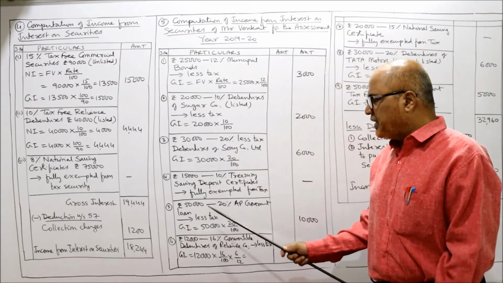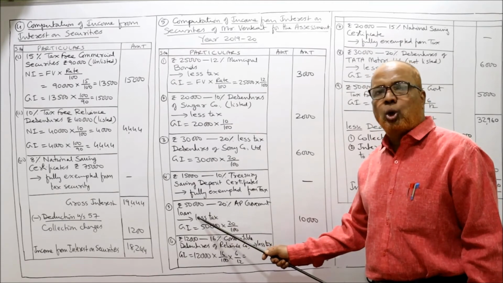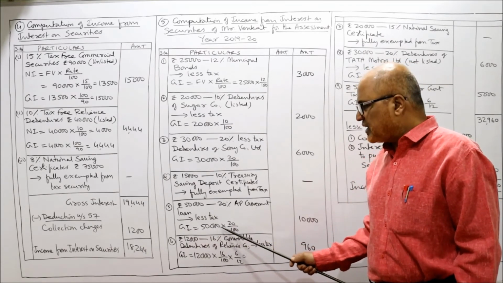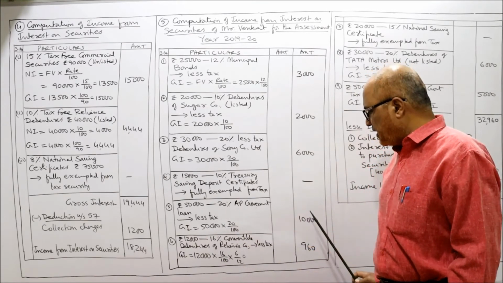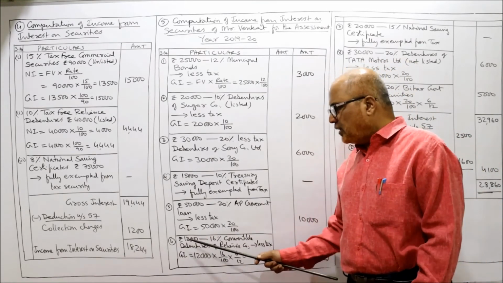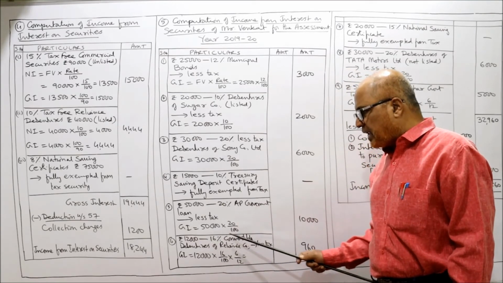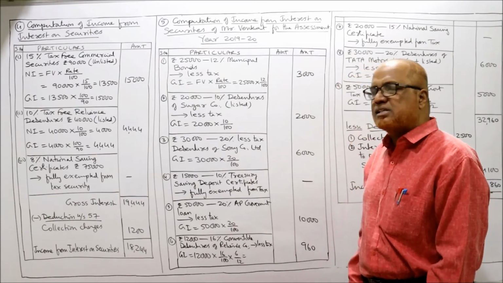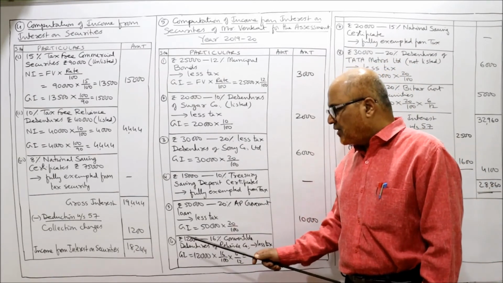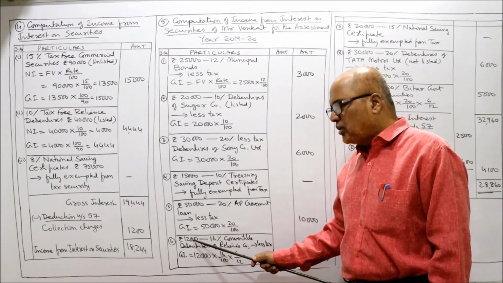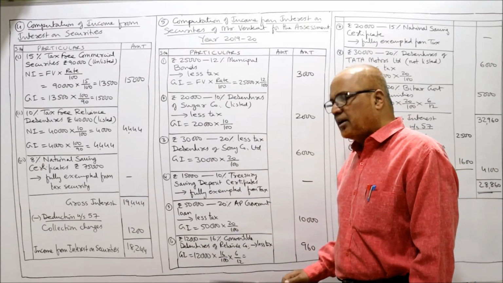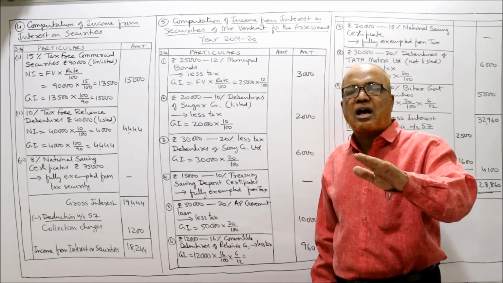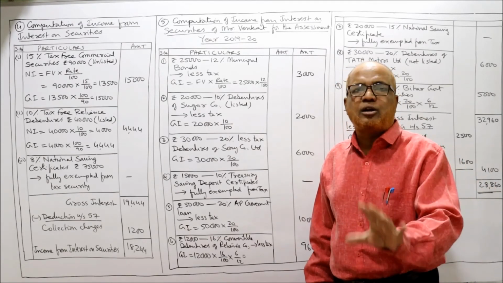Similarly, rupees 50,000 20% AP government loan. Nothing is given, it's less tax. So gross interest, face value into rate by 100, 50,000 into 20 by 100, 10,000. Next one, rupees 12,000 16% convertible debentures of Reliance Company Limited. Nothing is given, so we assume it as less tax and calculate face value into rate by 100. What is the face value? 12,000 into 16 by 100. But these convertible debentures were converted into shares during the previous year.